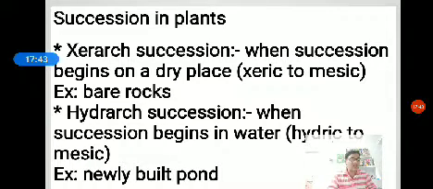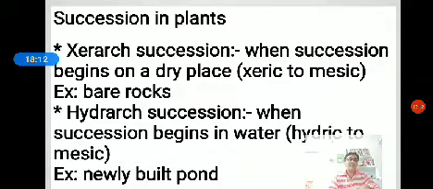Yes. When it comes to the succession in plants, there are two types: one is called xerarch, another is called hydrarch. Based on the nature of the habitat, whether in dry areas or in aquatic regions, the succession of plants may occur. Xerarch succession takes place in dry areas.